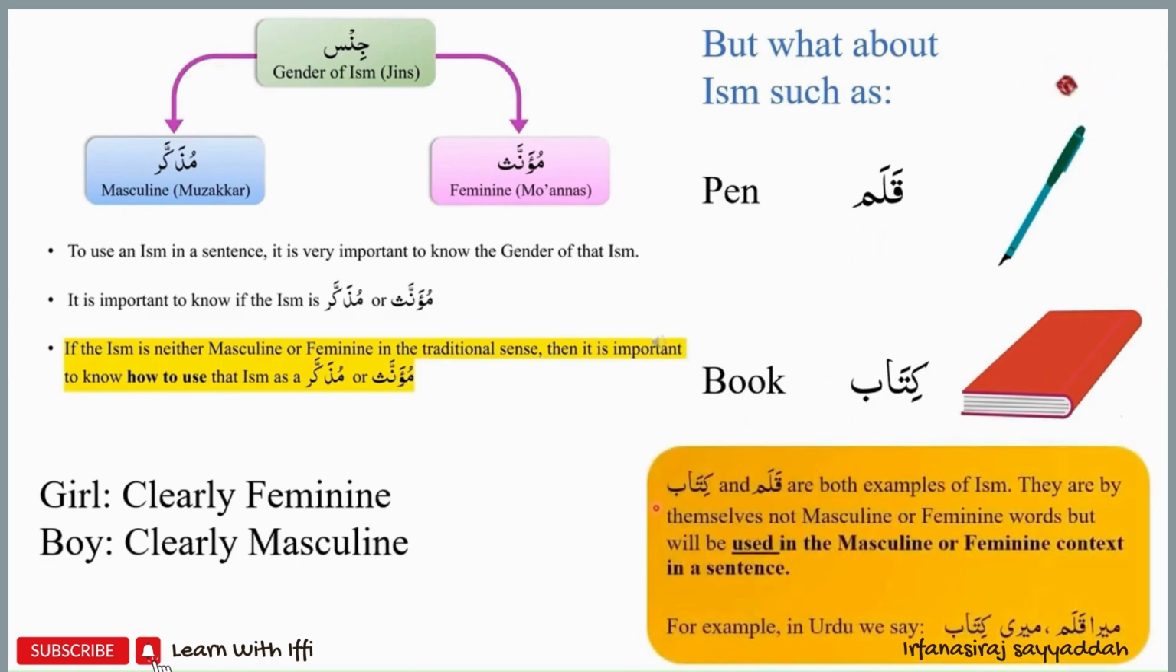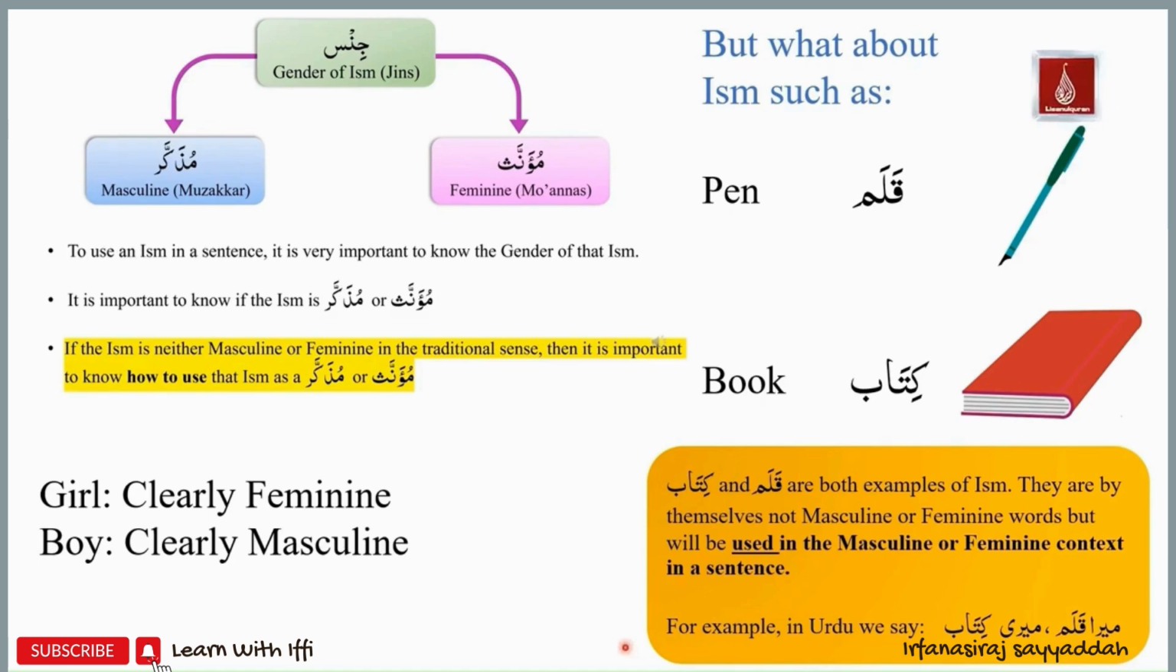Kitab and qalam are both ism, and by themselves they are neither masculine nor feminine words, but they will still be used in the masculine or feminine context in a sentence. A good example to understand this is from Urdu, where we say meri kitab or mera qalam. So in Urdu, qalam is used in the masculine sense, mera qalam, and kitab is used in the feminine sense, meri kitab.